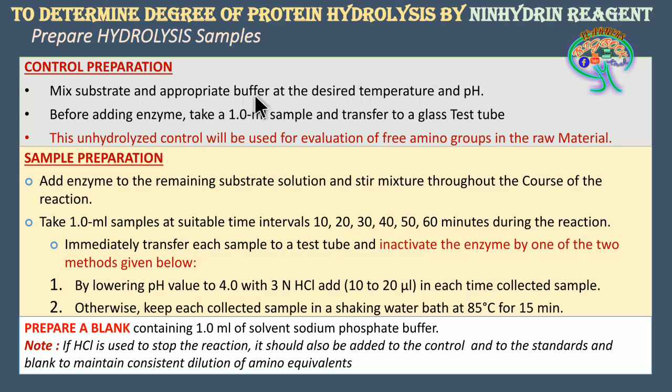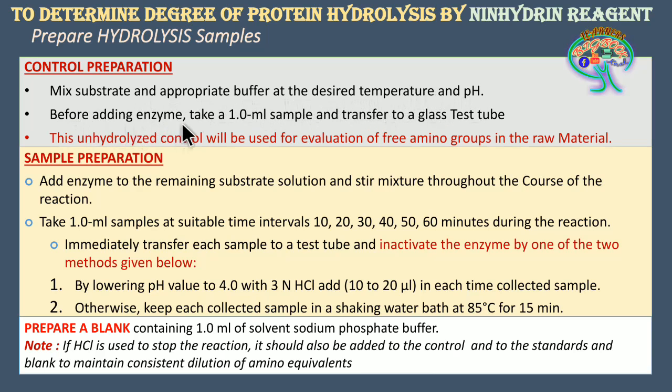Now when you add this substrate to the appropriate buffer, the pH is already set and the temperature will be set to 60 degrees, as there is the water bath. Before adding the enzyme, we have added all the required chemicals, and the required temperature and pH are set.